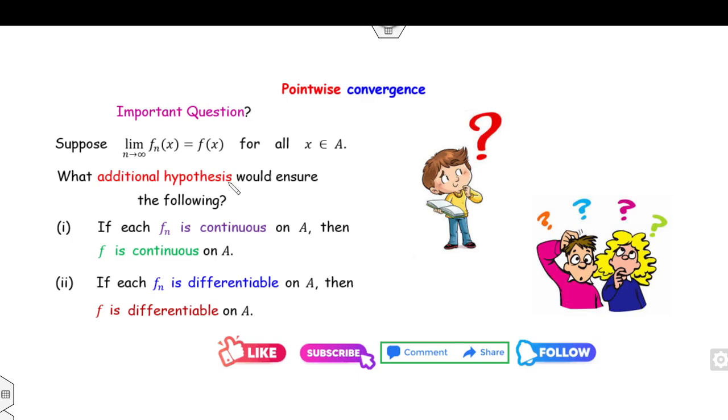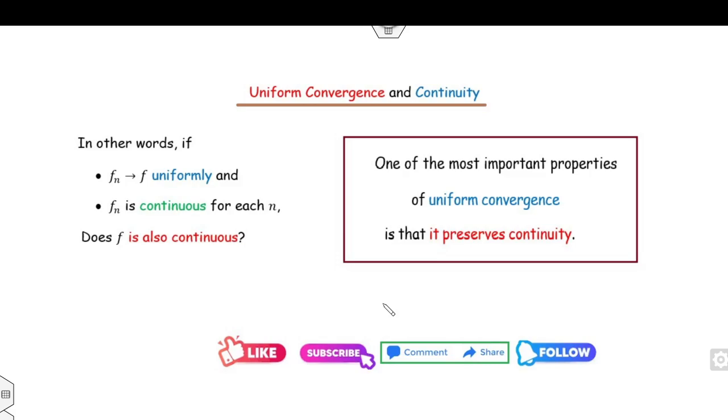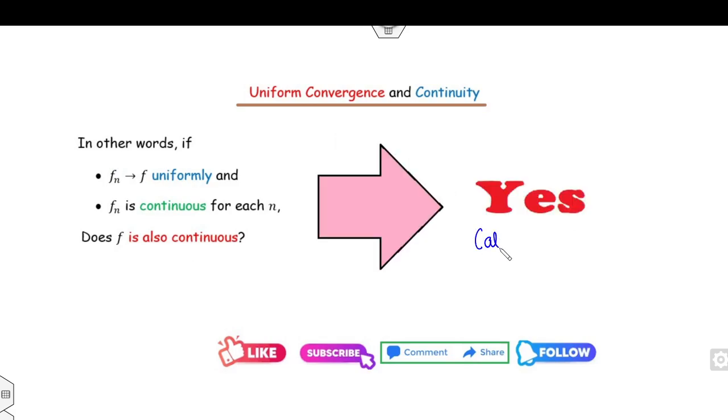Now the question arises: what additional assumptions will ensure that if each of the f_n is continuous, then f is also continuous? The answer to this question is provided by uniform convergence. One of the most important properties of uniform convergence is that it preserves continuity. That means if f_n converges to f uniformly and f_n is continuous, then f is also continuous. Yes, always.